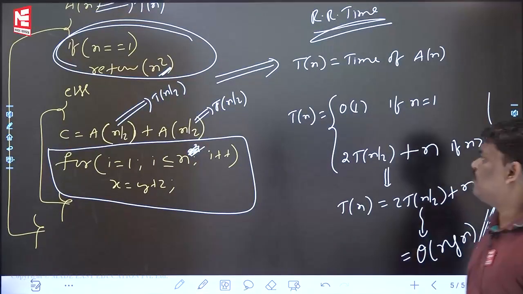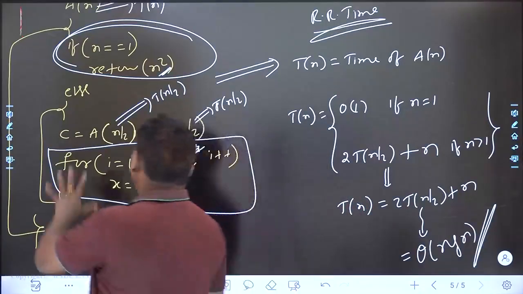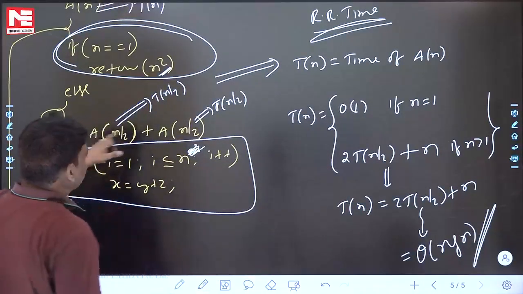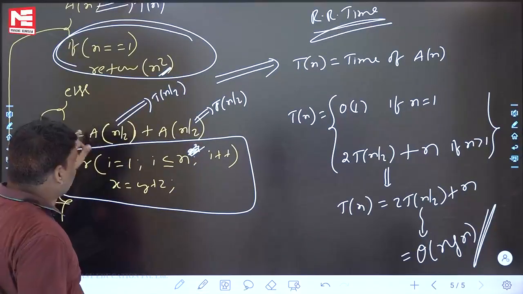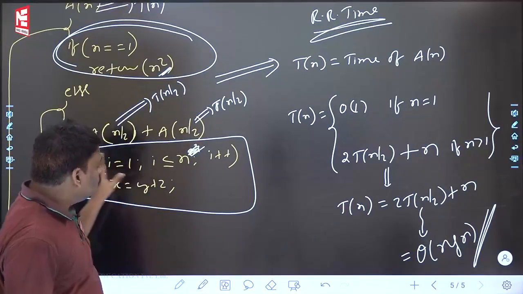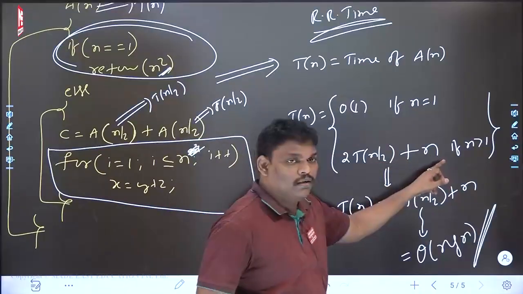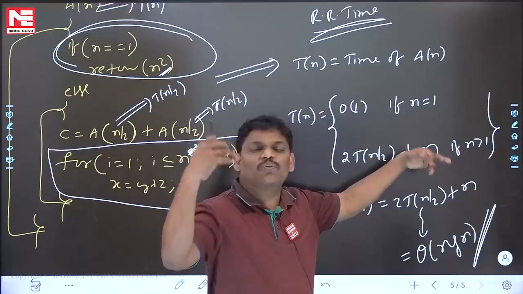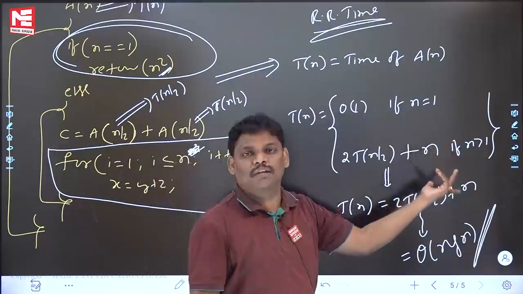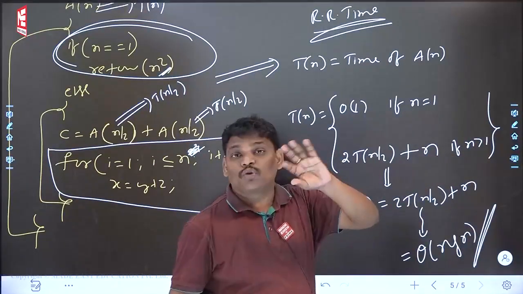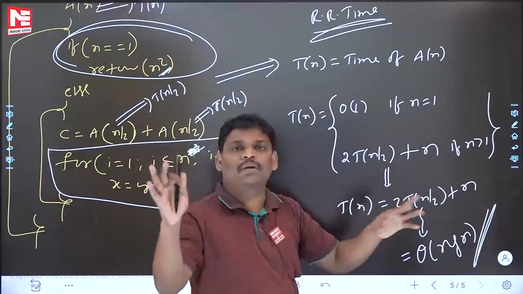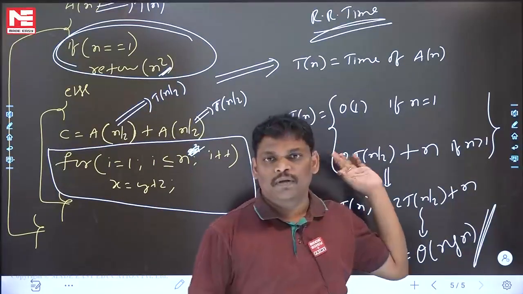Right, fine. This is example 4. In this problem, the else part has a loop that runs n times, then there are two function calls. Forget about the small things, the remaining all. Some people are asking: one loop is there, you wrote n, okay, but remaining small work is there, so plus c you have to write. If you want, you can write plus c. N plus c is n only. That is the reason I didn't write it. If a dominating factor is not there, you have to write c. If a dominating factor is there, you write the dominating factor.